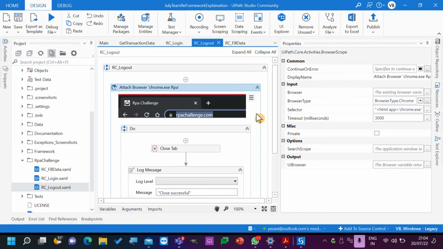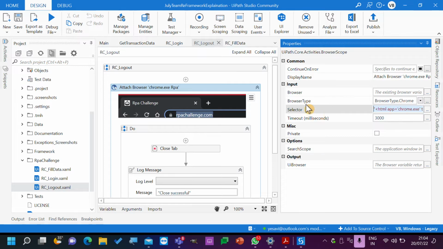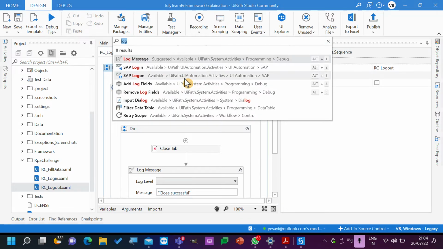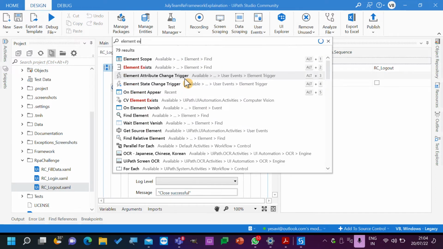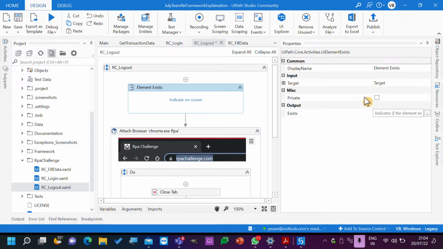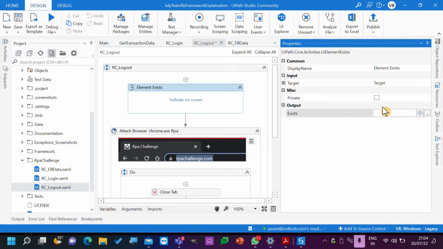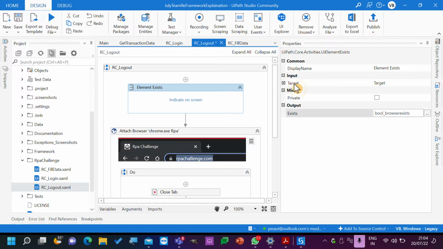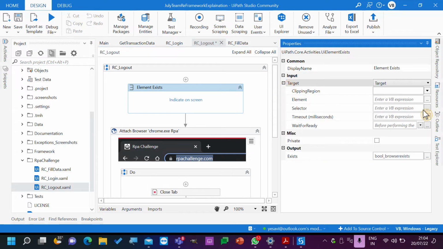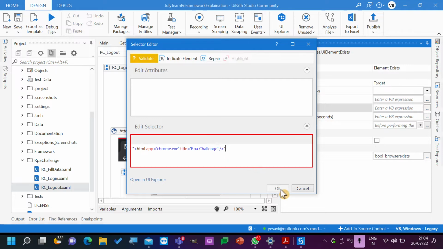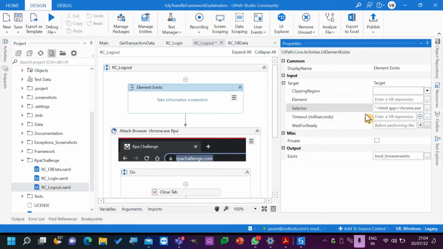One thing that we need to do is check if this already exists or not. So can we use element exist? I will use element exist, and I will add browser exist. What exactly I'm trying to do is, if the browser already exists, then only go with it. The target goes in here, selector, add it, remove this one. Now I will wait only 3 seconds here as well.